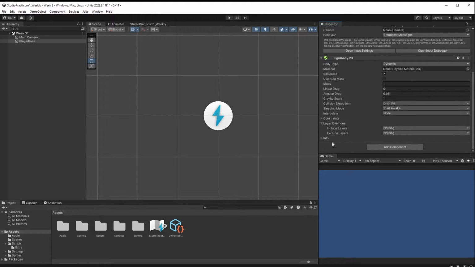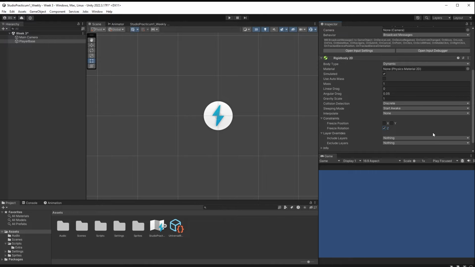For now, I am going to do a couple of things. I'm going to go to my constraints, and I'm going to make sure that I have frozen the rotation in the Z. In my particular case, I don't want this object to rotate. That may change for you depending on the type of game you are making. I want my character to move. When my character moves, I don't want this actual object to rotate in any way. I want it to remain in the orientation that I've set it.